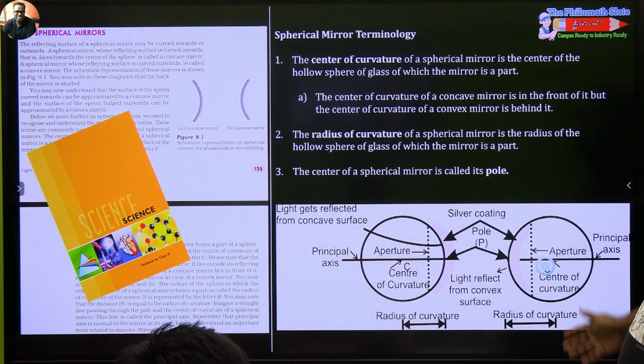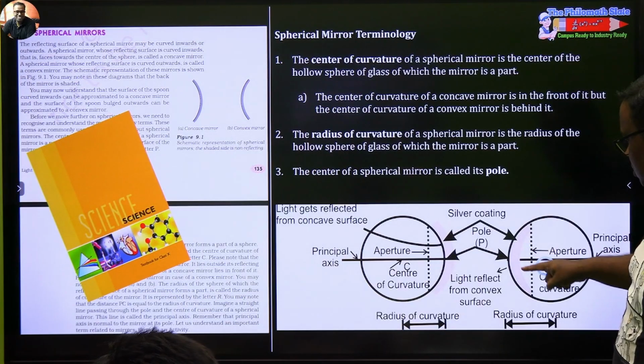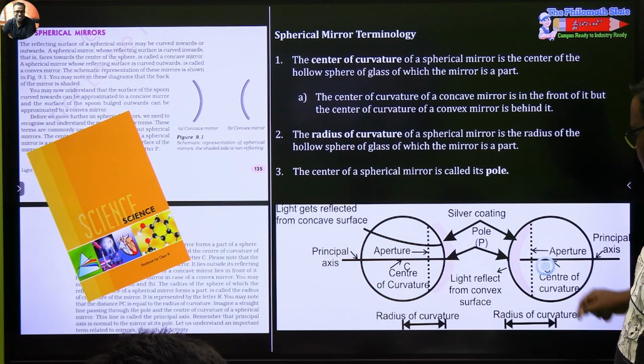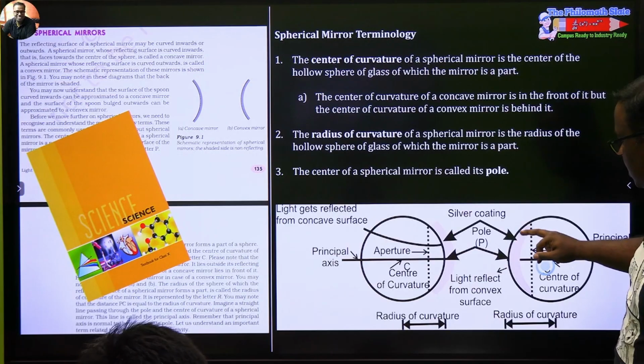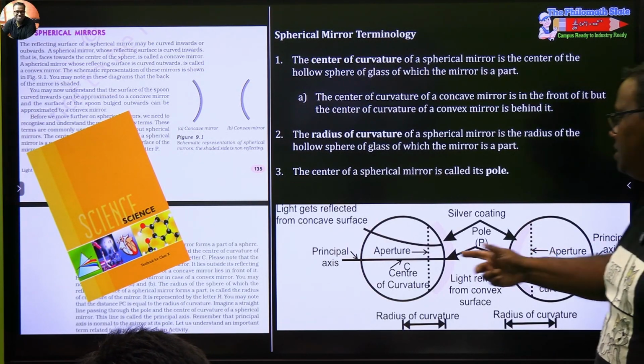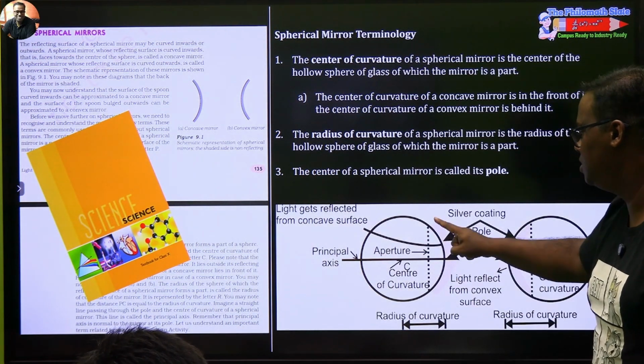Let us look at this diagram. So if you see this, I don't know how much of the gray portion you are able to see. This gray portion is what has been made as the rough surface. I need to check. Lights, this is the convex surface, right? So this is the rough side and this is the concave side. This is the concave side.